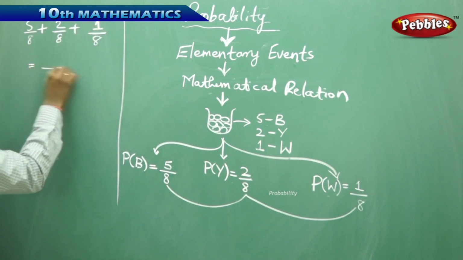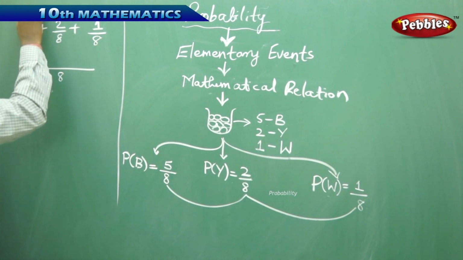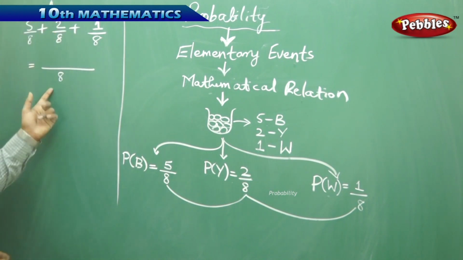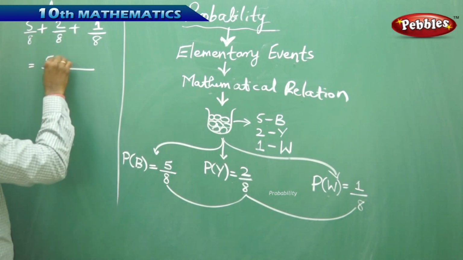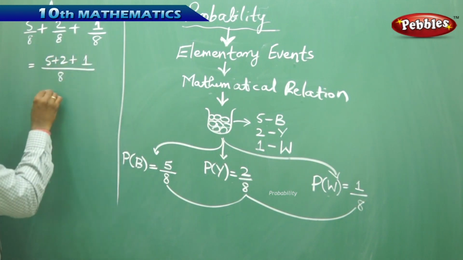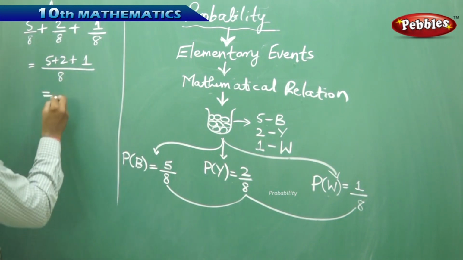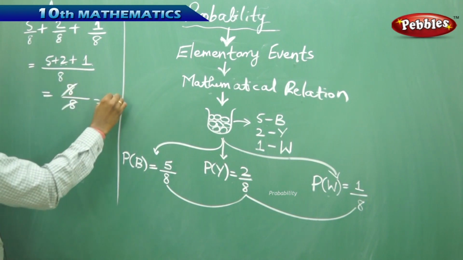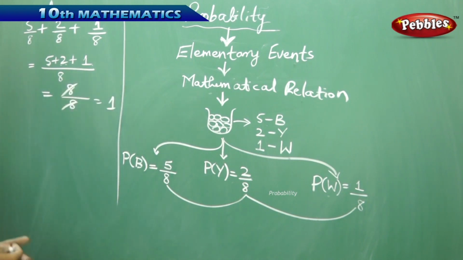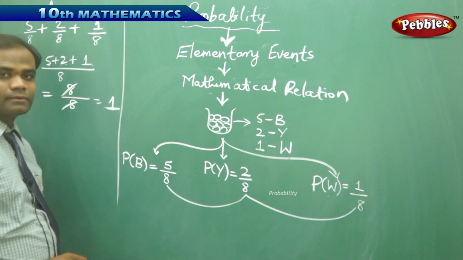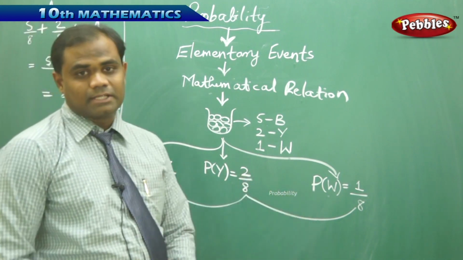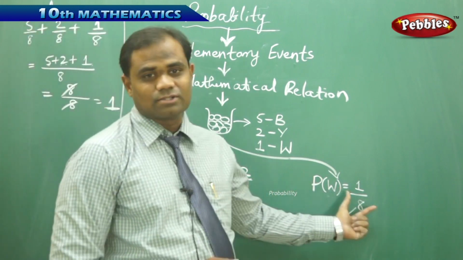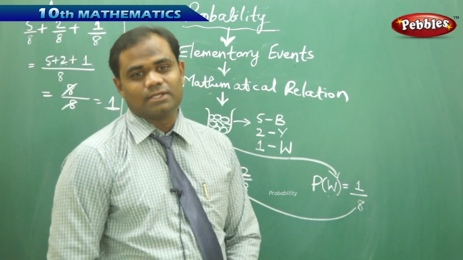On simplification, with 8 as the common denominator, I get 5 plus 2 plus 1 over 8, which is 8 over 8. Therefore, this gives 1. So what does this make us understand? This example problem makes us understand that the sum of all the probabilities of elementary events is always equal to 1.